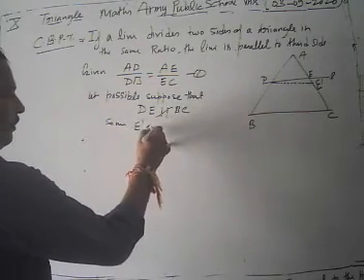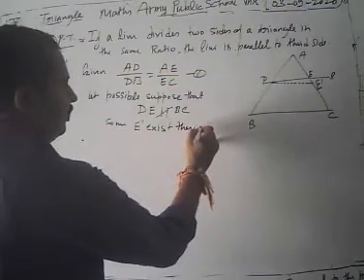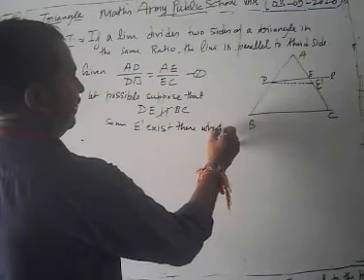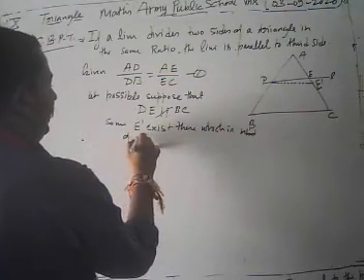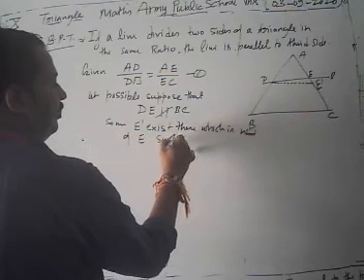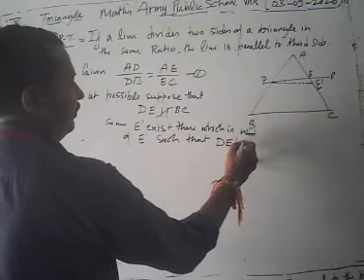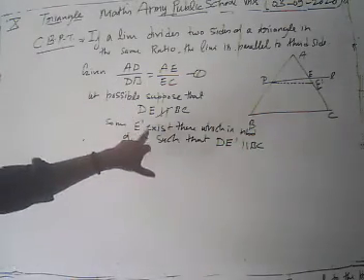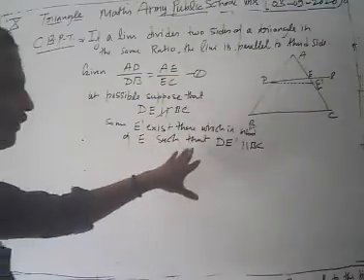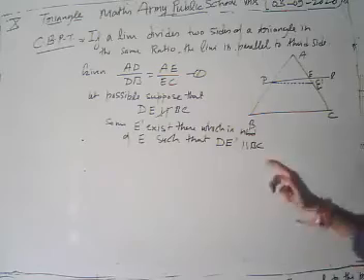Some E prime exists, which is in the neighborhood of E, such that DE prime is parallel to BC. We are going to take that DE prime is parallel to BC.